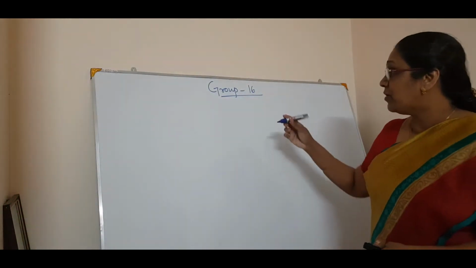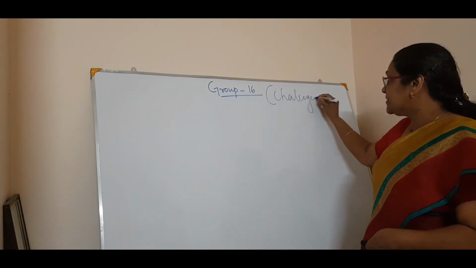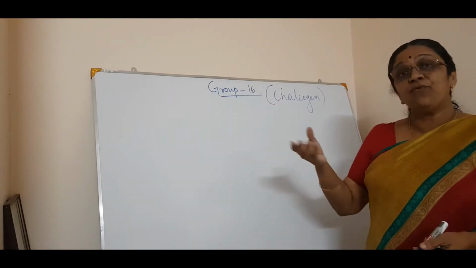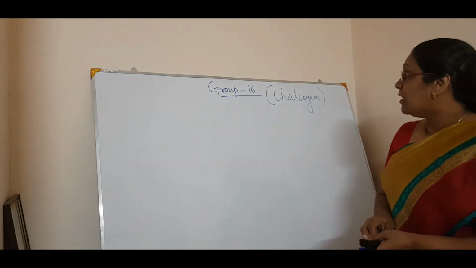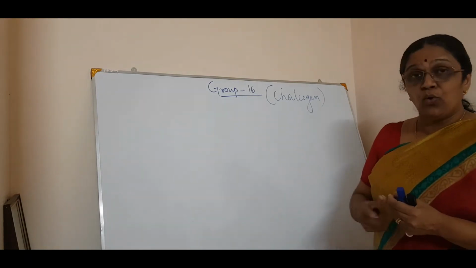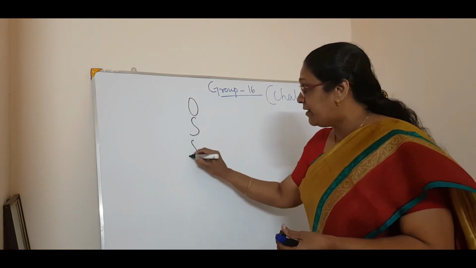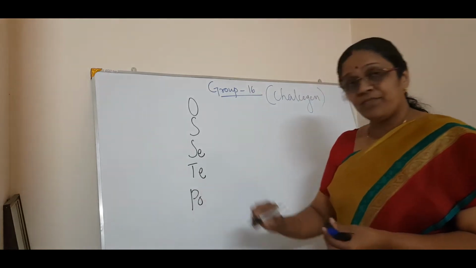Oxygen family, or it is also called chalcogen. Chalcogen means ore family. Most of these you will get in the form of ores. So the 16th group, and do you know what the elements in the 16th group are? Oxygen, sulfur, selenium, tellurium and polonium.